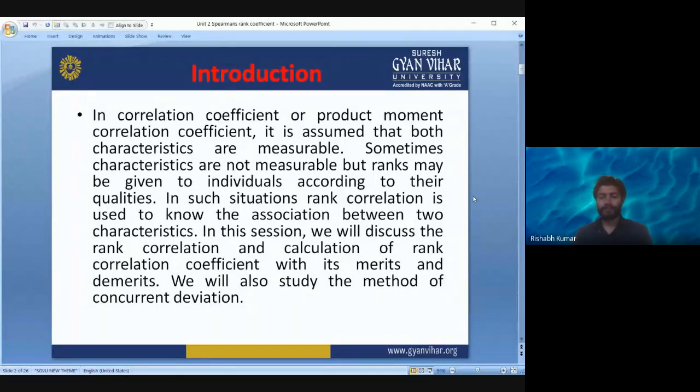If you are giving a rating to a product like 1 star, 2 star, 3 star, 4 star, those are not absolute measures, because how much is the difference in your satisfaction between 1 star and 2 star, 2 star and 3 star? These are not absolute measures.